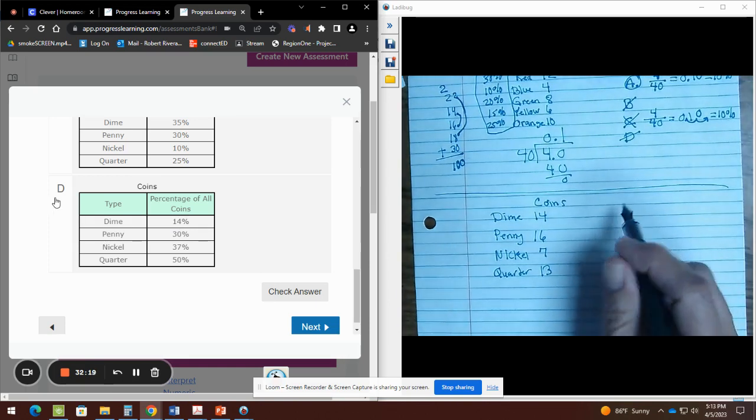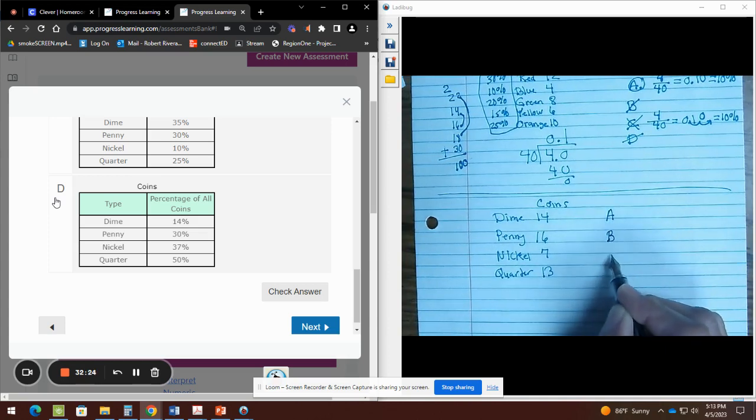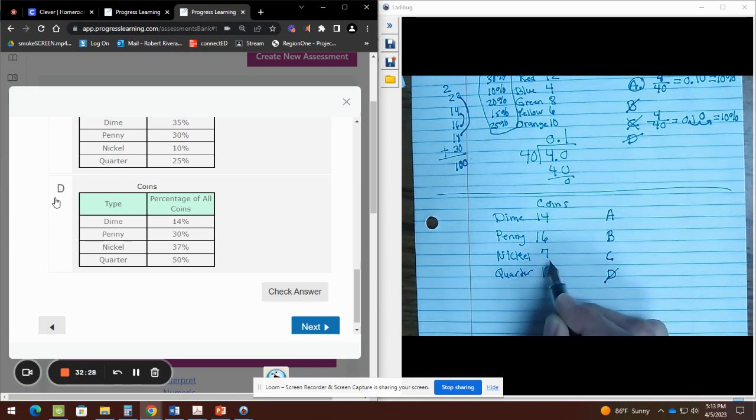So for sure, I was not able to get rid of A. I was not able to get rid of B. I was not able to get rid of C, but for sure D is out. Why? Because if nickel has the less quantity of coins, then nickel should have the less percent, and it doesn't. Okay? It does not have the less percent.